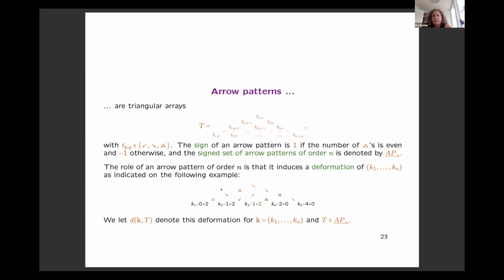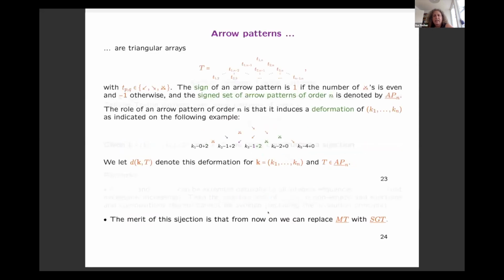What I subtract is the number of arrows that are pointing towards the entry in this diagonal. And what I add is the number of arrows that point towards this entry in this diagonal. And then I get some integer added or subtracted to this Ki. And so this will give us some deformation of this n-tuple, K1, K2 up to Kn.